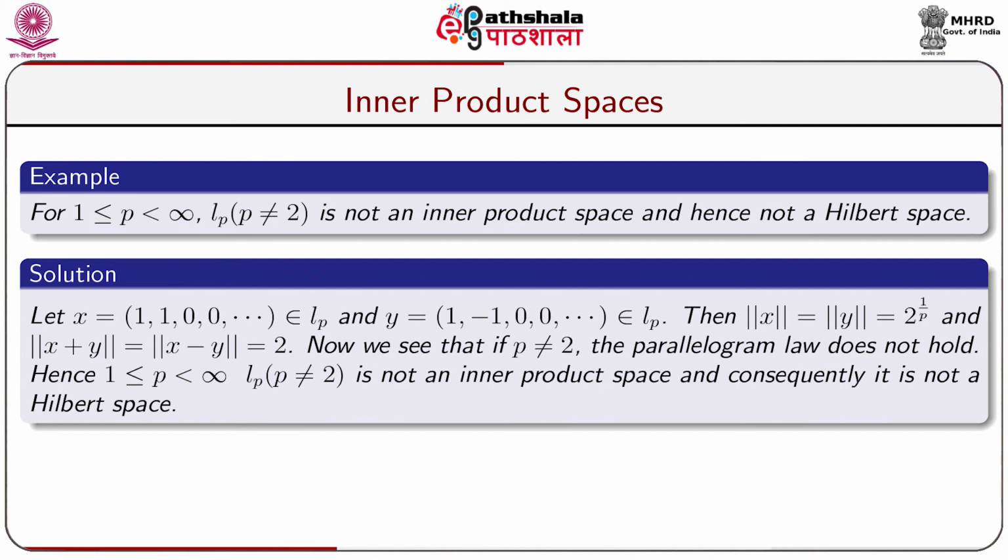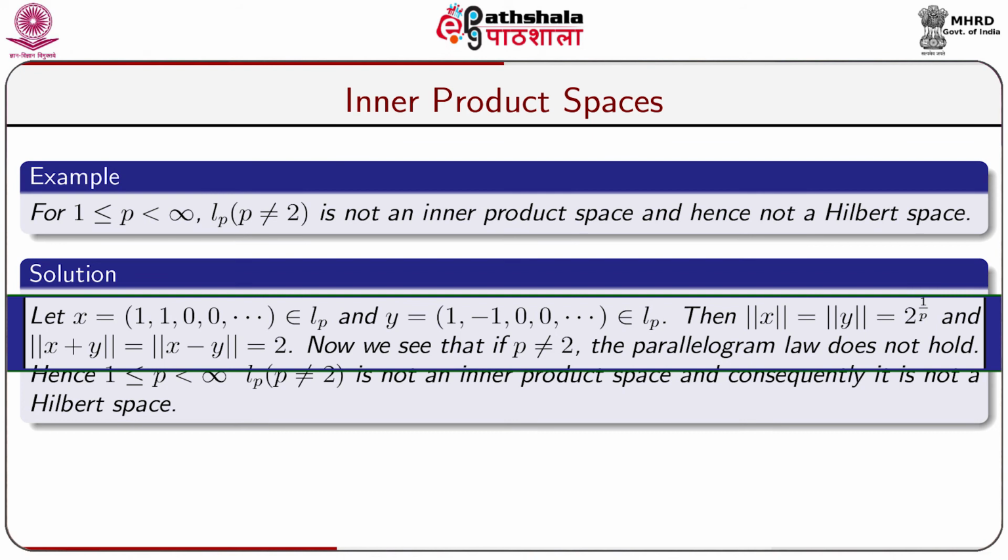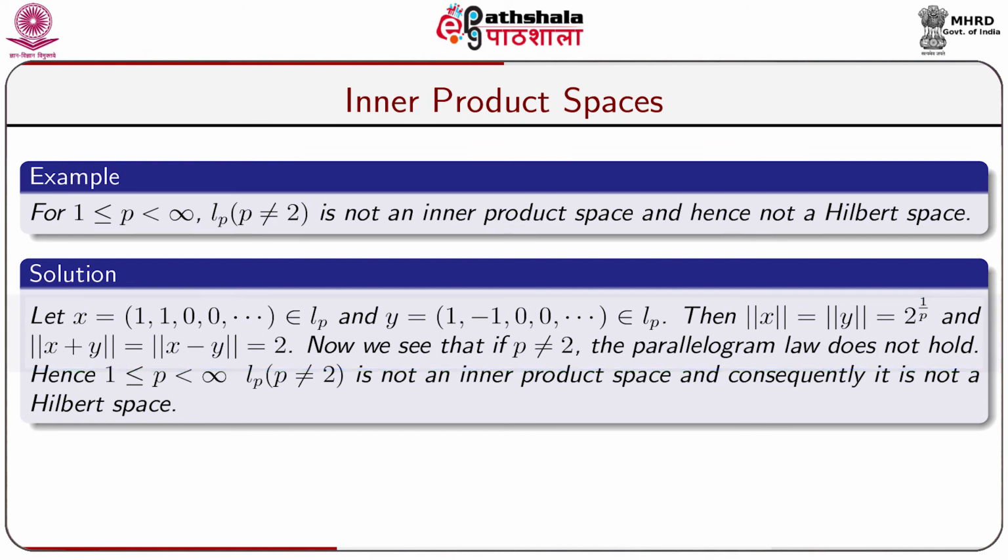Let us take a solution. Let x is equal to (1, 1, 0, ...) belongs to L^p and y is equal to (1, minus 1, 0, ...) belongs to L^p. Then norm of x is equal to norm of y equal to 2 to the power 1 by p, and norm of x plus y is equal to norm of x minus y equal to 2.